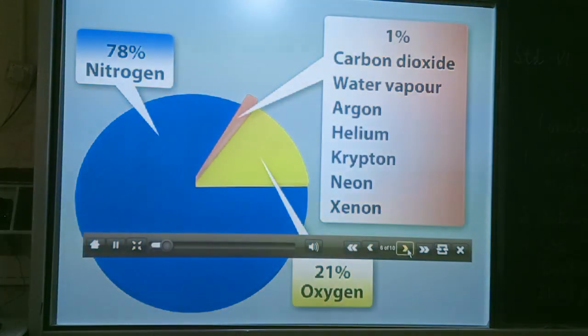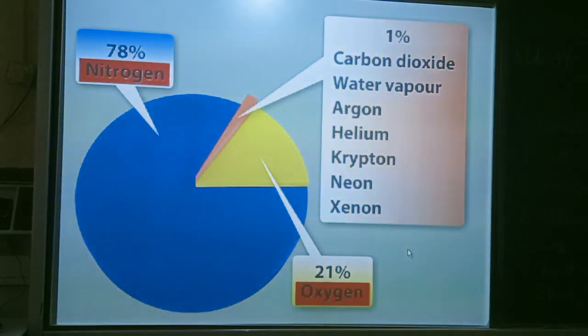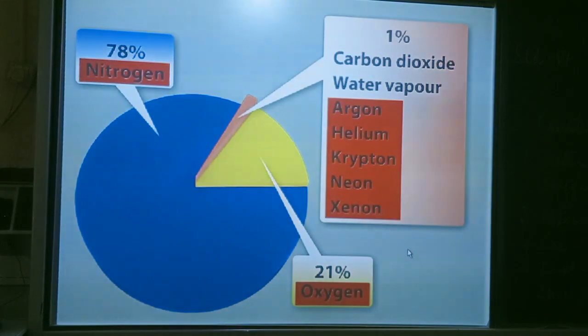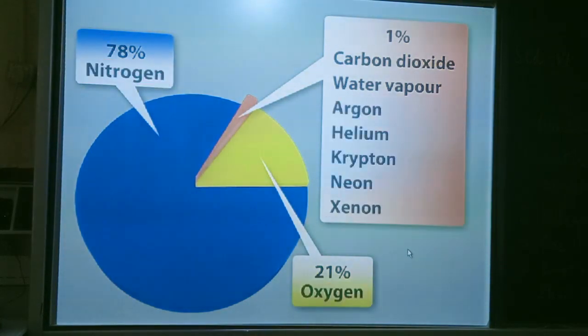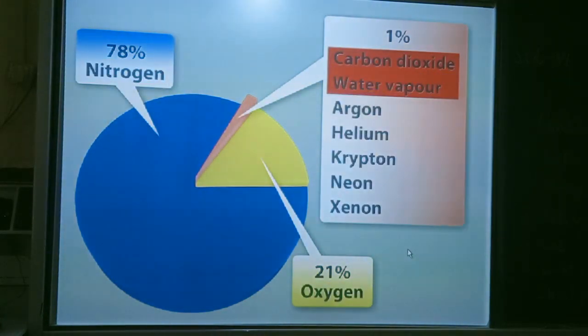Among the components of air, nitrogen, oxygen, and all noble gases are elements. However, carbon dioxide and water vapor are compounds.